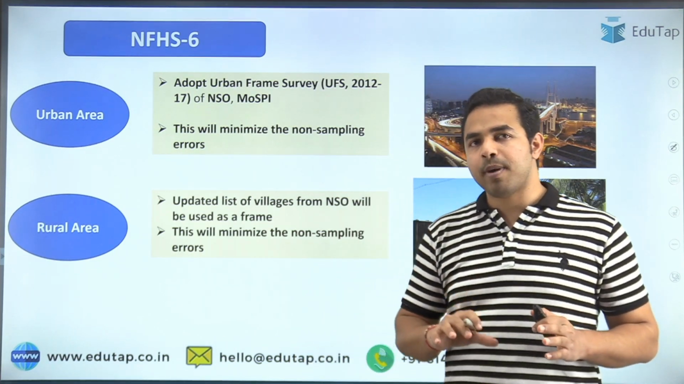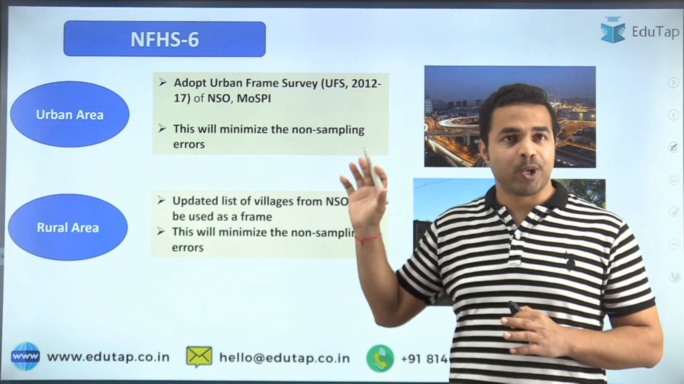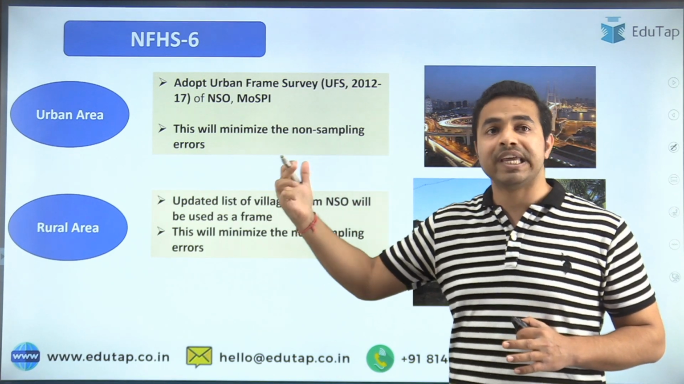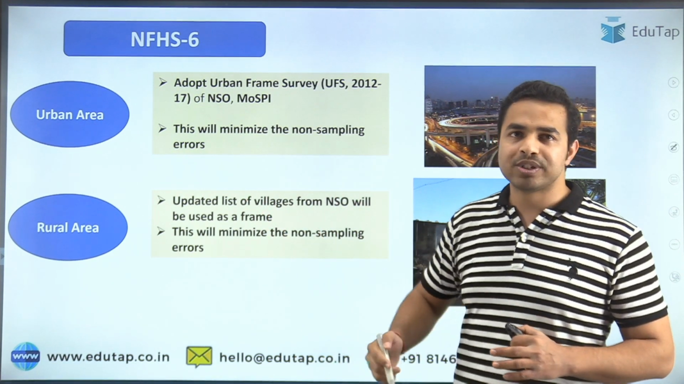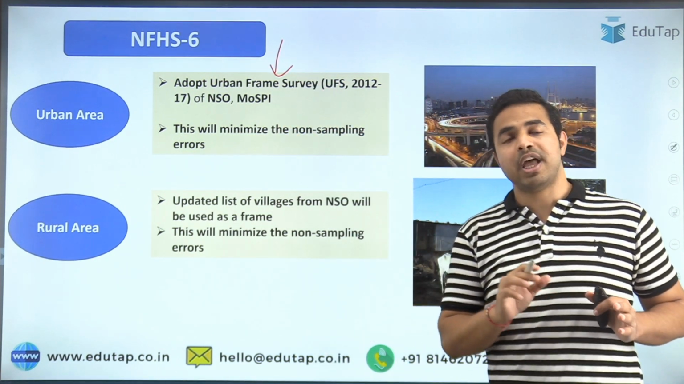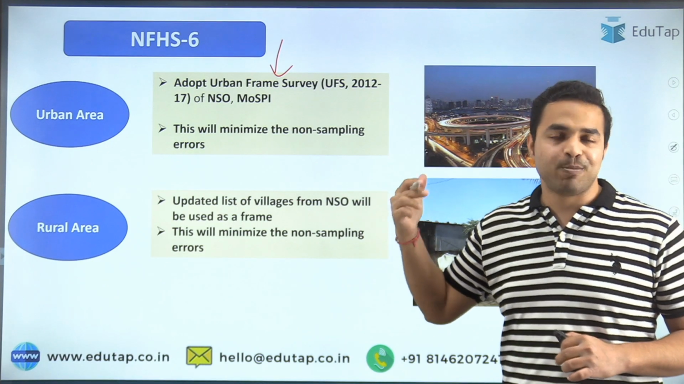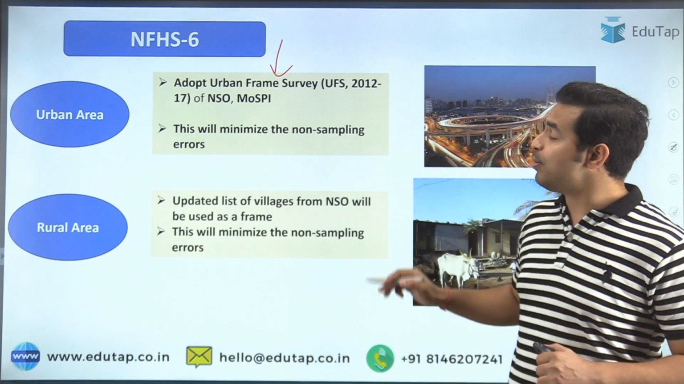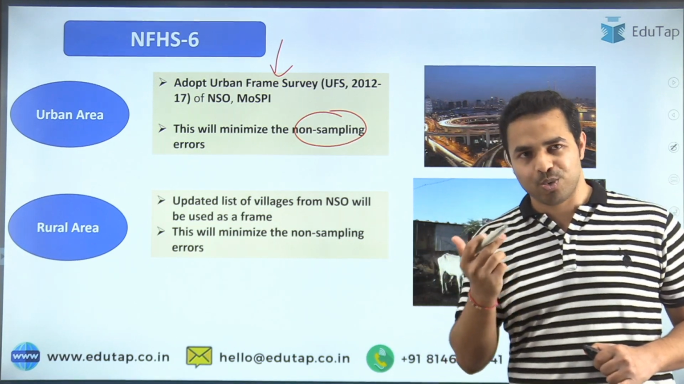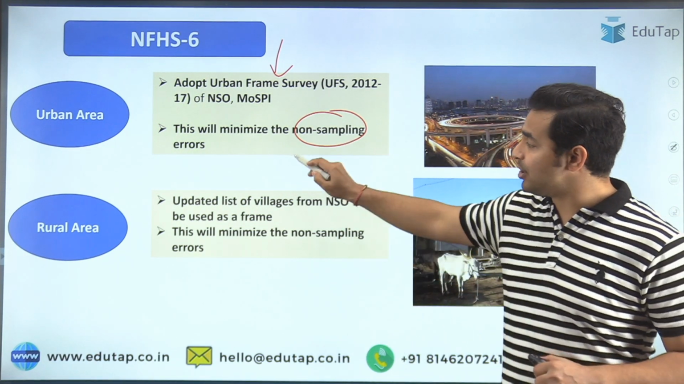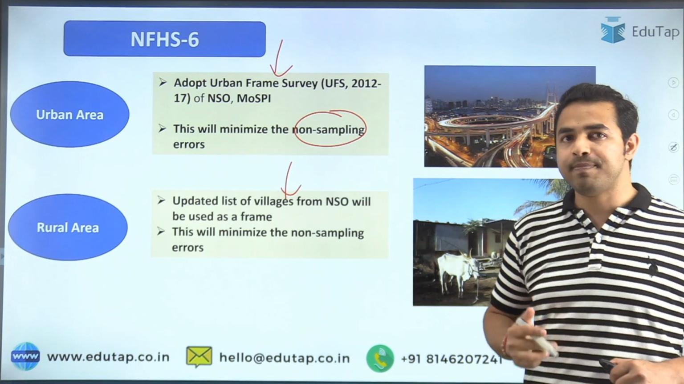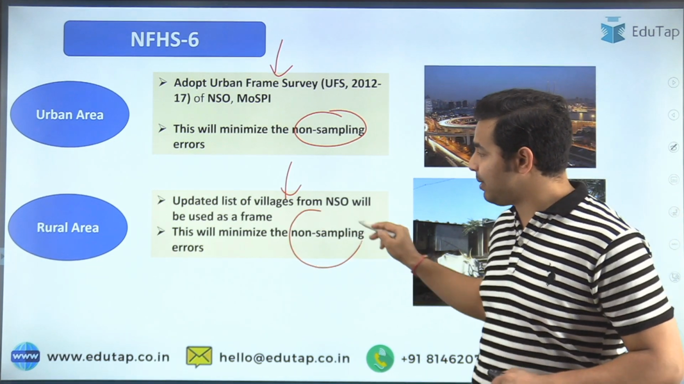So now when we talk about some other changes in the NFHS6, as per the government, when we talk about sample sizing and conducting the survey in urban areas, it is going to adopt the urban frame survey of NSO under the MOSPI, that is the Ministry of Statistics and Program Implementation. So this is going to minimize the non-sampling errors. Apart from that, when we talk about the rural areas, the updated list of villages from the National Statistics Office will be used as a frame, and this is going to minimize the non-sampling errors once again.